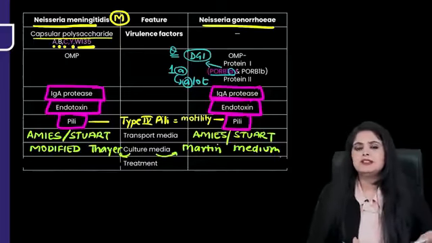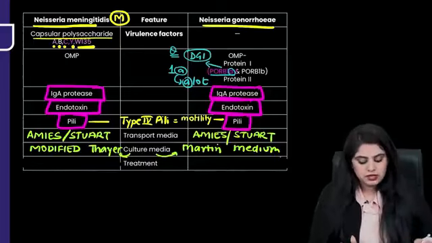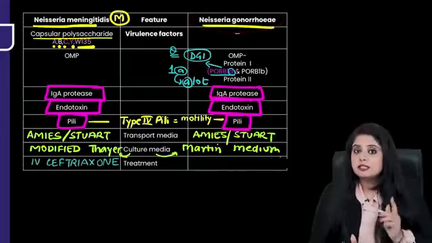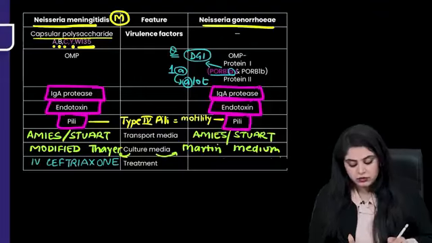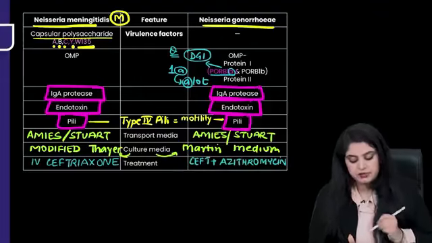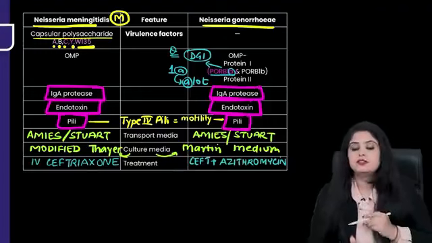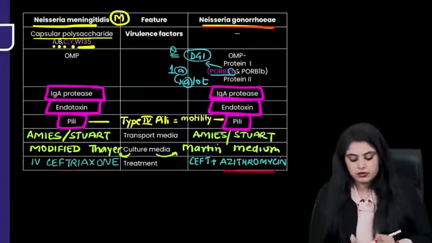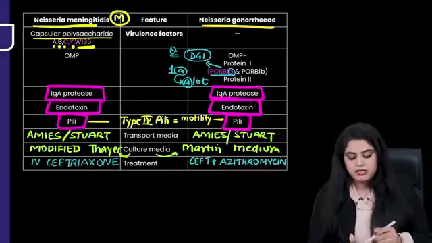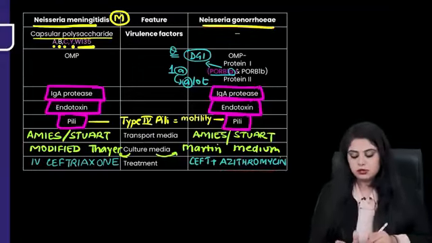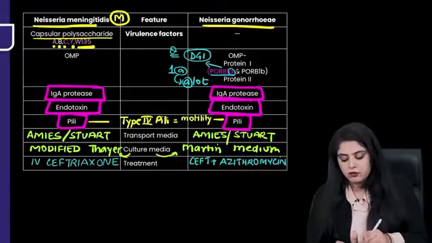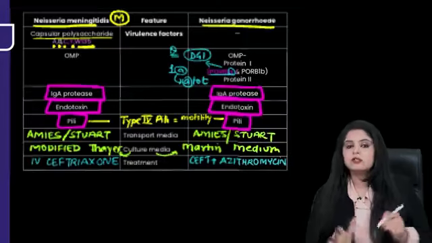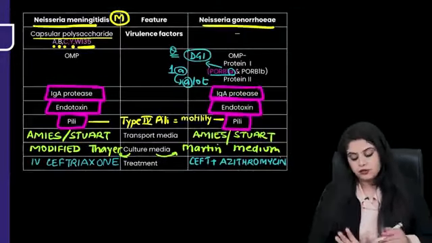Finally, the treatment. IV ceftriaxone is for both, of course, but please note that for Neisseria gonorrhoeae genital infection, other than IV ceftriaxone, you will also have to give azithromycin. That is something that is extra over here. So remember, IV ceftriaxone for both, and for gonorrhea, it is also going to be azithromycin. I hope you've been able to understand this in the form of these two tables. One table I made for all of you was to do with all the biochemical things. One table is to do with all the virulence factors and its media and all of that.